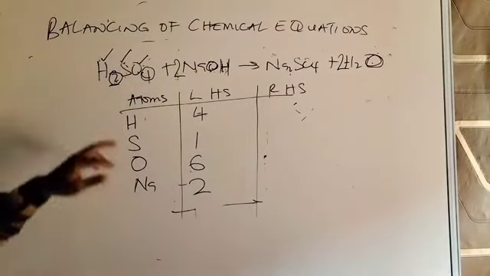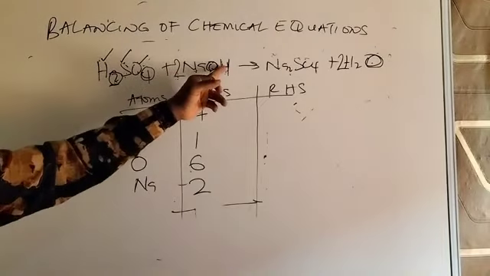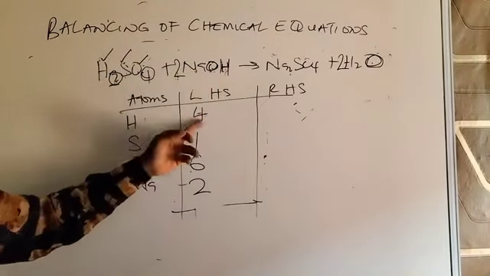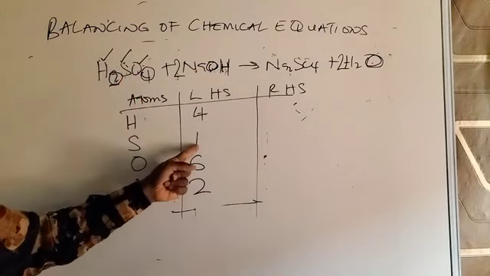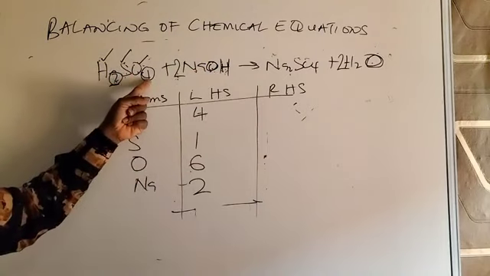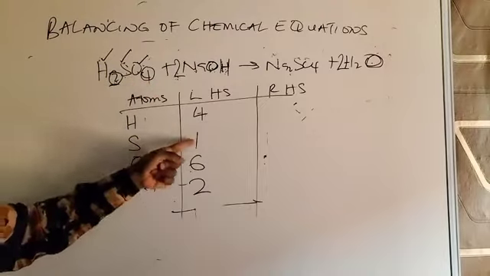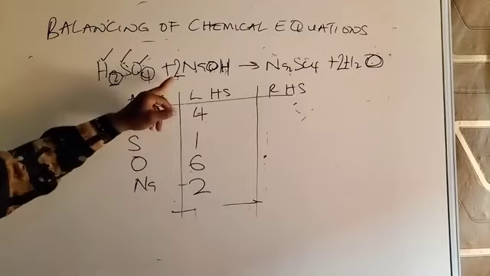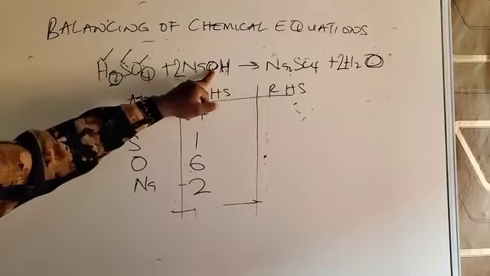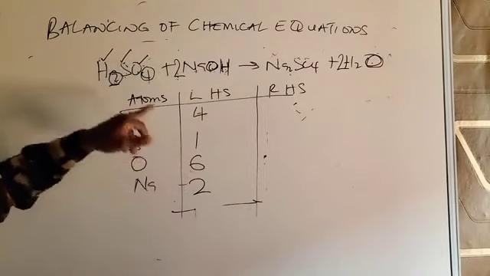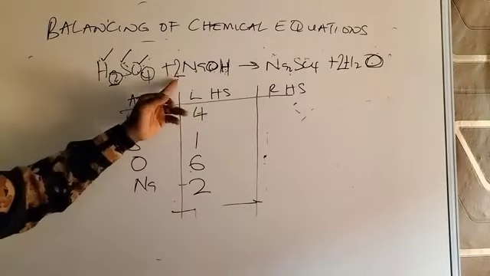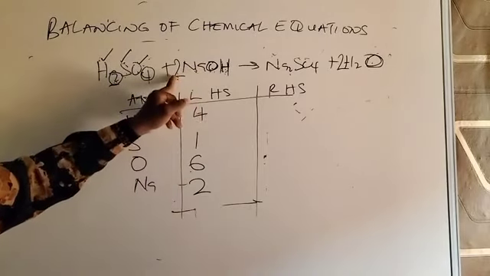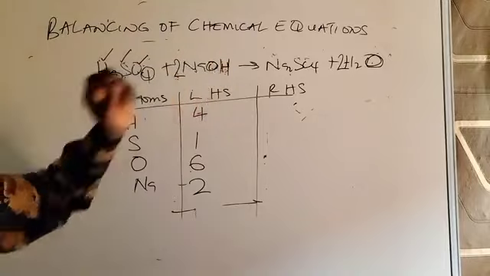I repeat myself, hydrogen is 2. 2 times 1 is 2. So 2 plus 2 is 4. Sulfur appeared only here, not in this compound. Sulfur is 1. There's no number close to sulfur. This 4 belongs to oxygen, not to sulfur. Sulfur is 1 atom. Oxygen is 4 here. Then 2 times 1 here is 2, plus 4, 6. Sodium is 2 times 1, giving you 2. So what it means, there are 2 sodium atoms inside this compound, 2 oxygen atoms, and 2 hydrogen atoms.